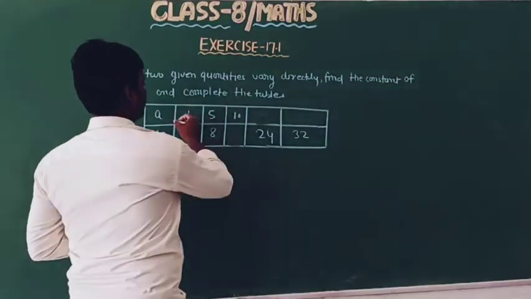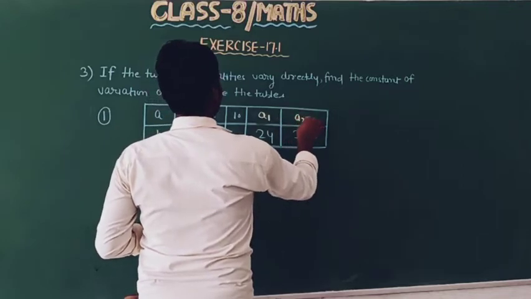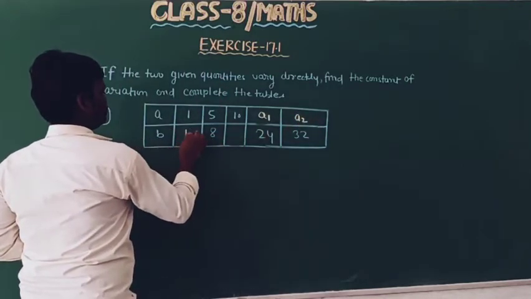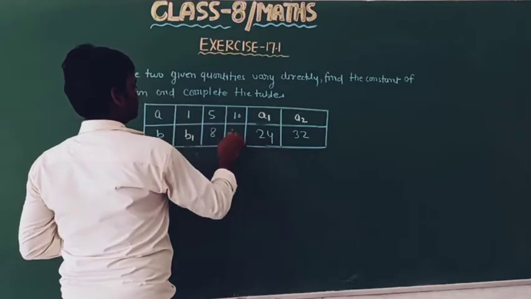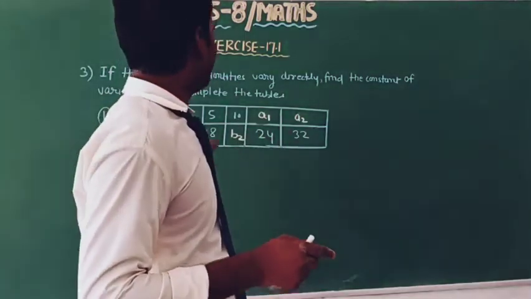So now first write this is a1, a2, and this is b1, b2. Okay, and we need to find the values of a1, a2 and b1, b2.